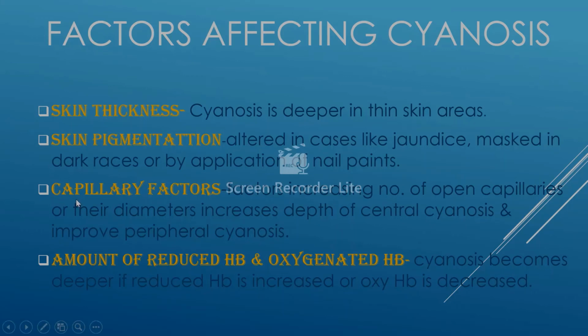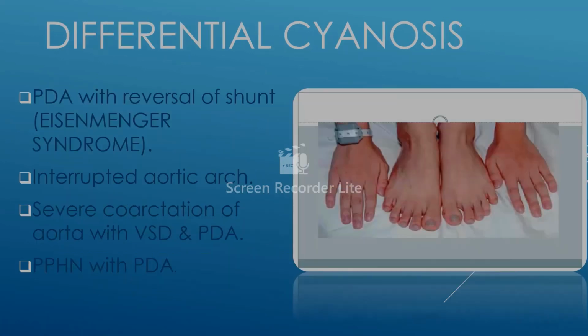Thirdly, the capillary factors. When there is an increase in the number of the open capillaries or their diameter, it causes increase in the depth of the central cyanosis while it improves the peripheral cyanosis. Fourth factor is the amount of reduced hemoglobin or oxygenated hemoglobin. The cyanosis will become deeper if the reduced hemoglobin is increased and oxygenated hemoglobin is decreased.